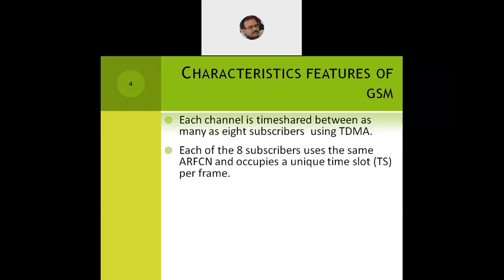And each of the 8 subscribers uses the same ARFCN, the same absolute radio frequency channel number, and occupies a unique time slot per frame. So we'll see a GSM frame where we have 8 unit time slots, numbered from TS0 to TS7.